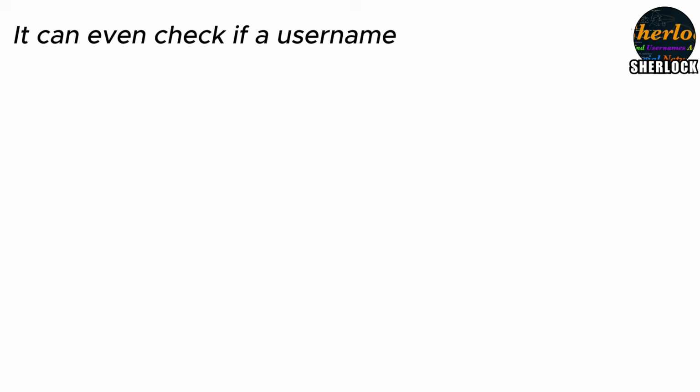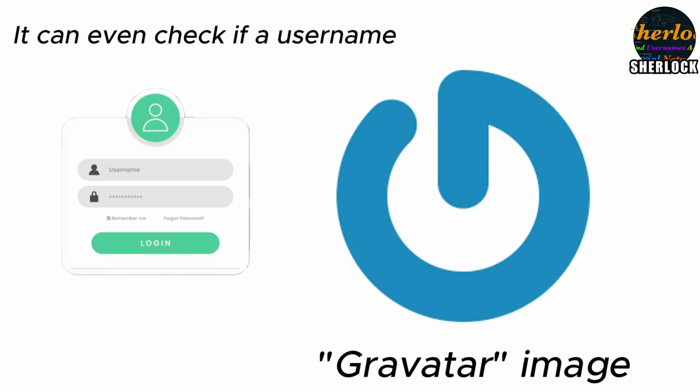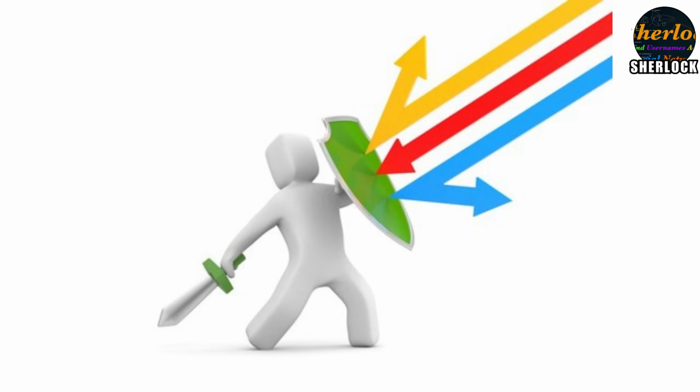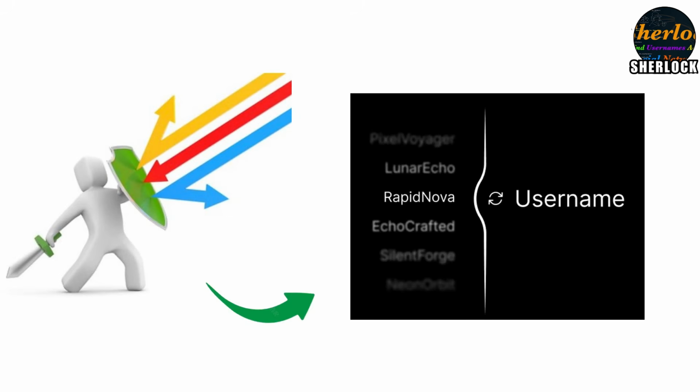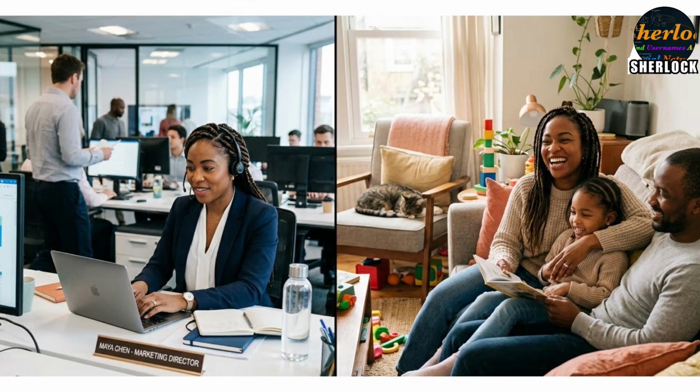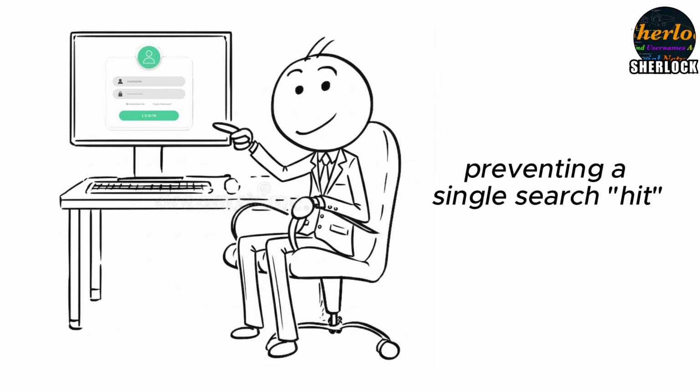It can even check if a username has an associated Gravatar image, which often links back to a primary email address. To defend against this, the most vital step is to use unique, randomized usernames for every platform. This ensures that your professional identity remains strictly separated from your private hobbies, preventing a single search hit.